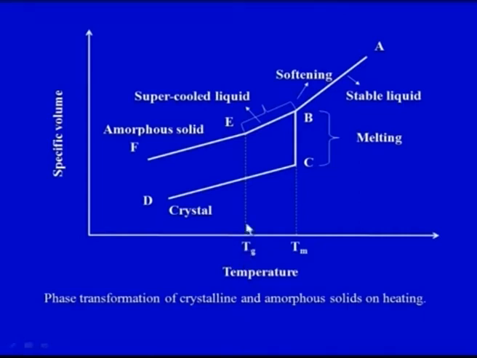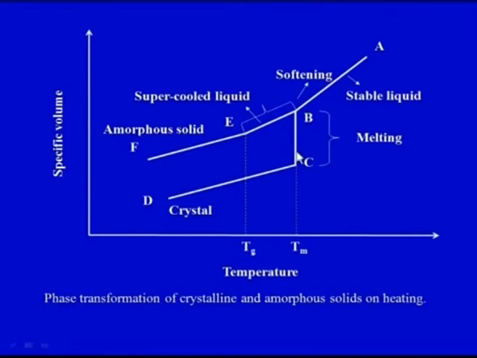So we can see in this particular state we have a stable liquid, at this particular temperature. On the x axis we have the temperature. When the temperature is reducing, we can see when it reaches the point B, that is the melting point, it has an abrupt change in the specific volume.